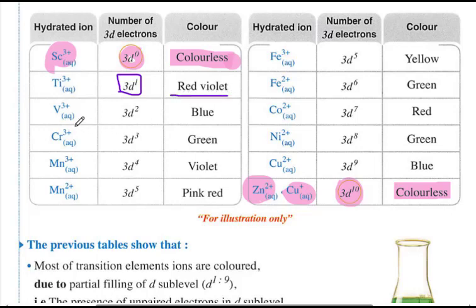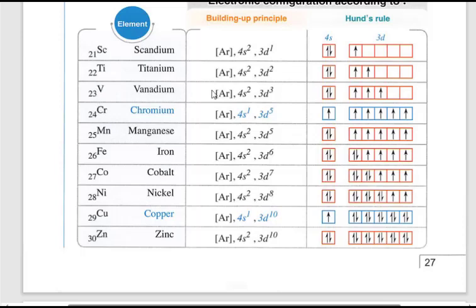Red, violet. Vanadium positive 3, vanadium 23, 4s2 and 3d3. When it is positive 3, it loses 2 electrons from the 4s and 1 electron from the 3d. So in this case there are 2 unpaired electrons. 2 unpaired electrons means here it is colored.